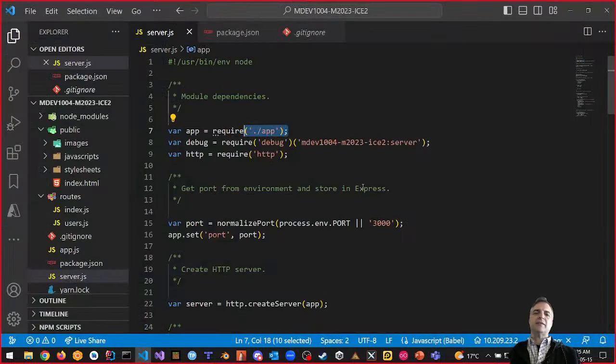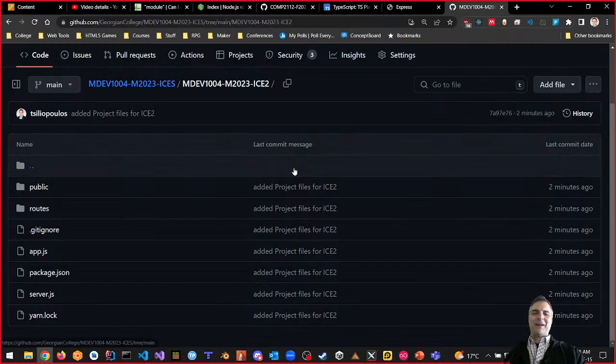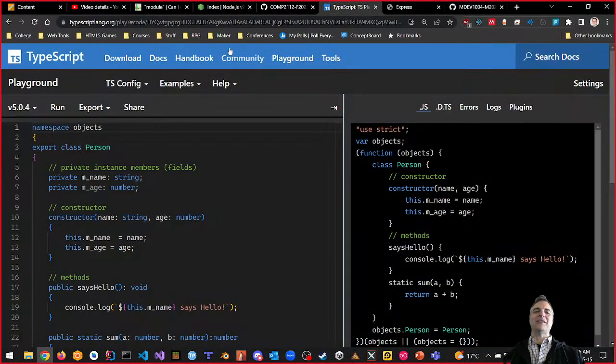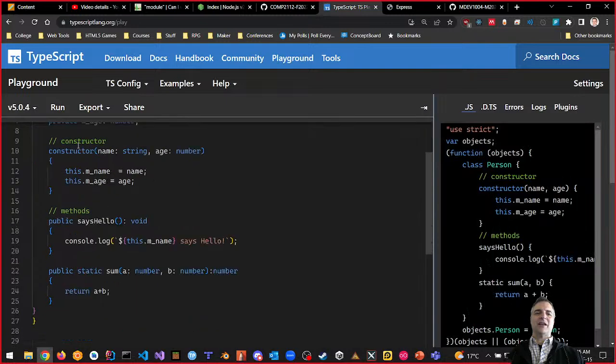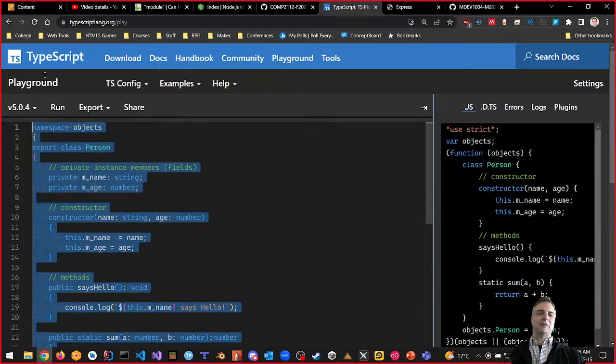So this is nice, but I don't want it to be using JavaScript. I want to use TypeScript. Uh-oh. Let's get back out to typescriptlang.org. It finally came back up, by the way, right? I went to Playground here, and notice that I have this funky thing here, okay? Let me just show you something. So let's just do a class.